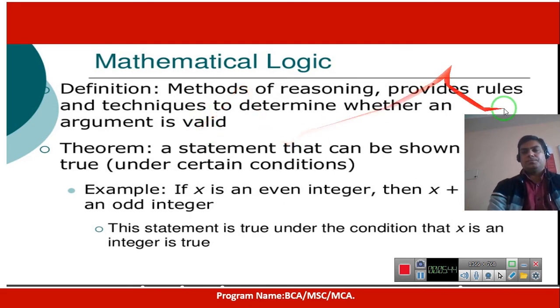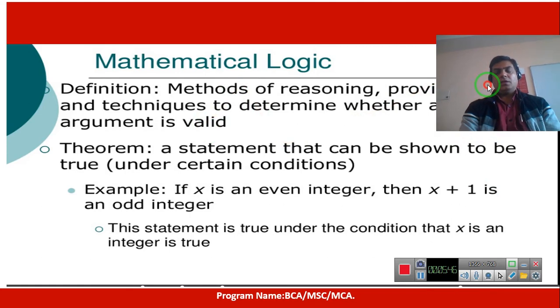So we should choose which type of expression is an argument or statement. A statement may be universally true or universally false, but not both at a time. Not both at a time means that it is not true for the time being and false after some time. For example, take x squared plus 4x plus 4 equal to 0.